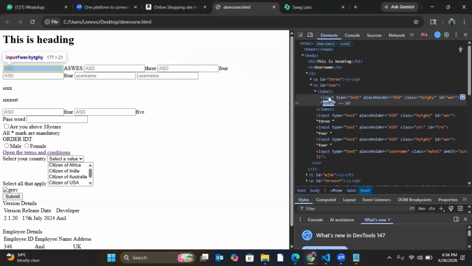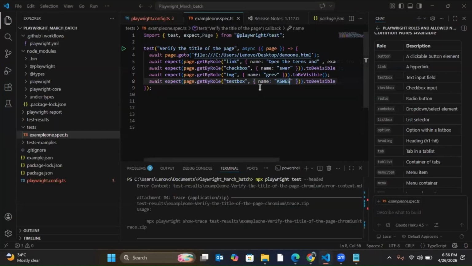Okay. So if a particular web element doesn't have visible text, nor an attribute like name which I can use, but has a label which is the immediate parent and it has some visible text, and by label I mean it should have visible text that shows here, then I can use that. So now I have used that one. Let's see whether it is working or not.